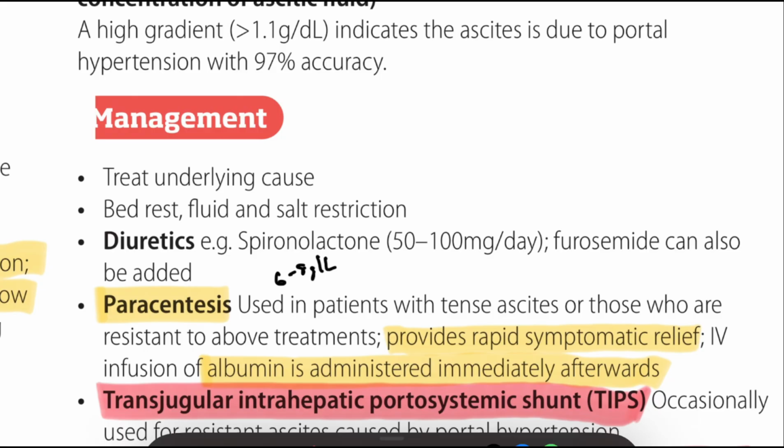So for follow-up, what do we have to do? We have to check daily weight, abdominal girth, blood pressure, renal function, serum sodium, serum potassium, liver function test, signs of infection, and response to diuretics.